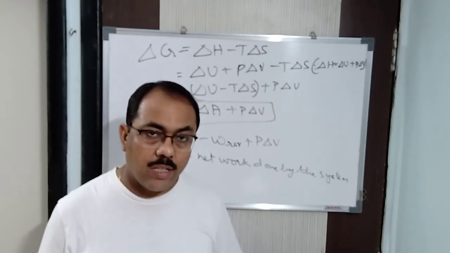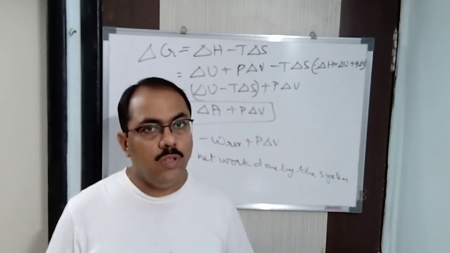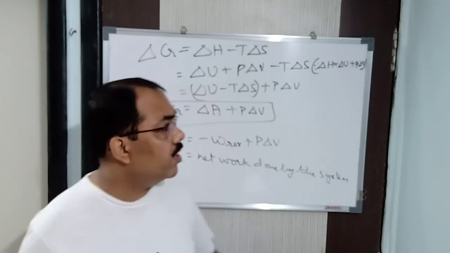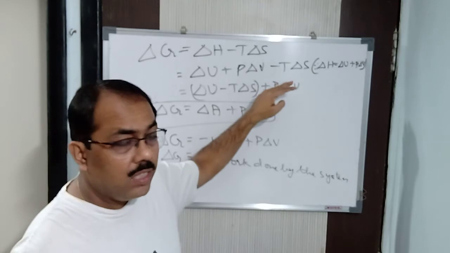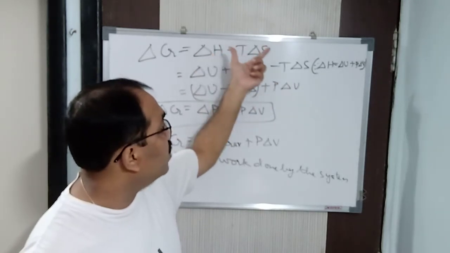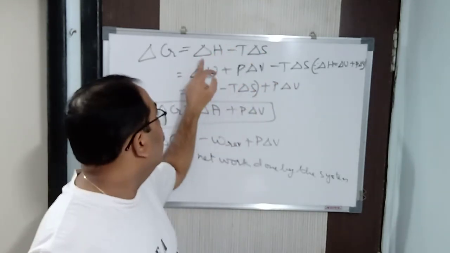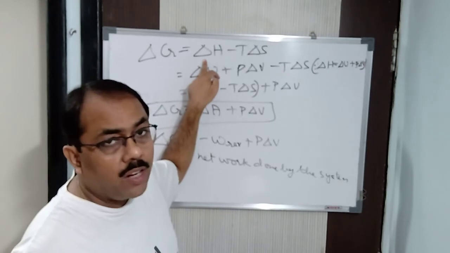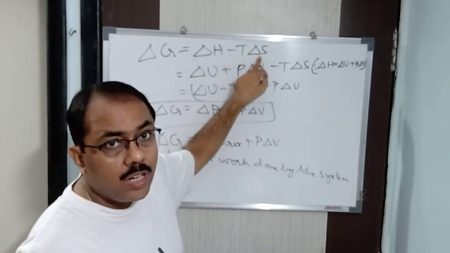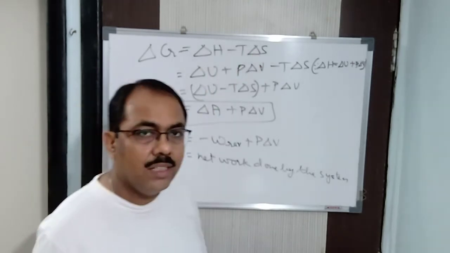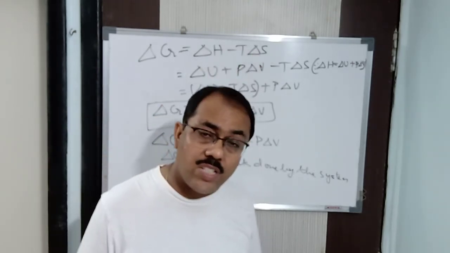We are calculating it, and from there we come to know that when we are using the total entropy, that is delta X. So here in case of Gibbs free energy, you can see enthalpy is also used, entropy is also used, because this only cannot give the spontaneity of the process. If I combine them, then I get the spontaneity of the process, which I have already told you.